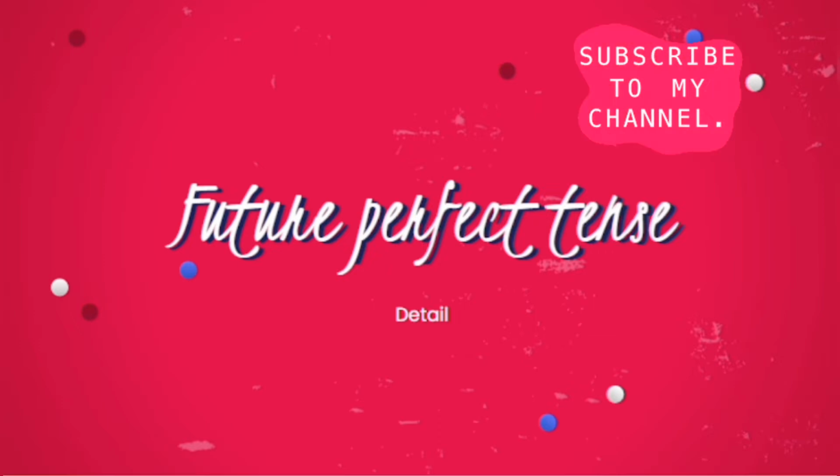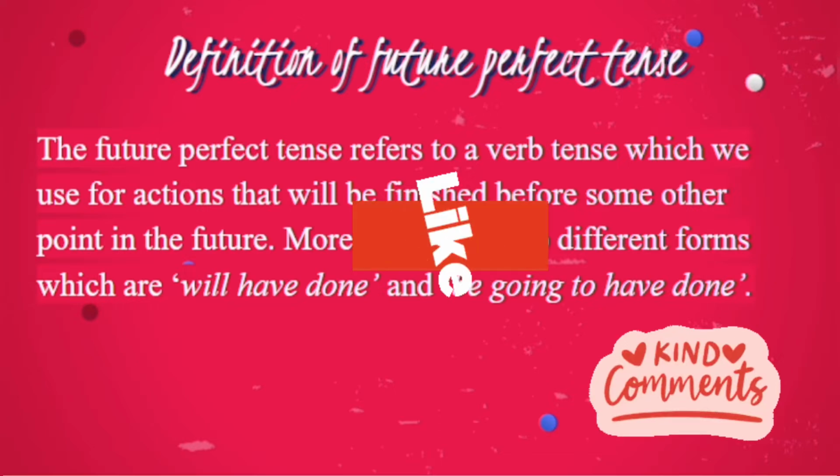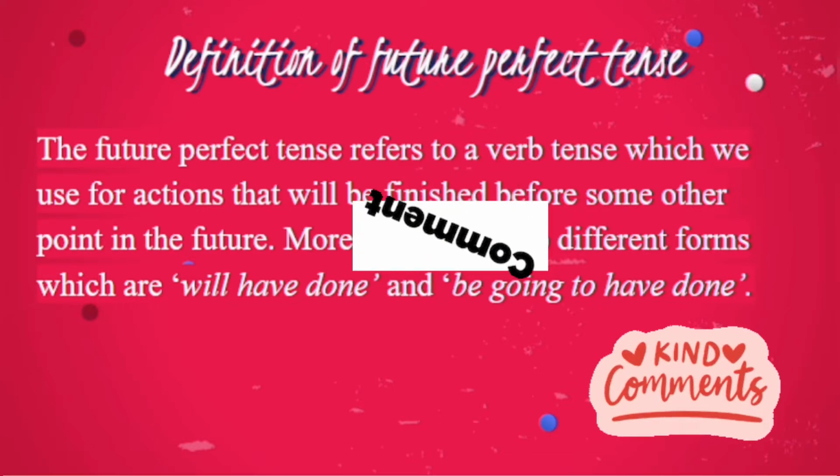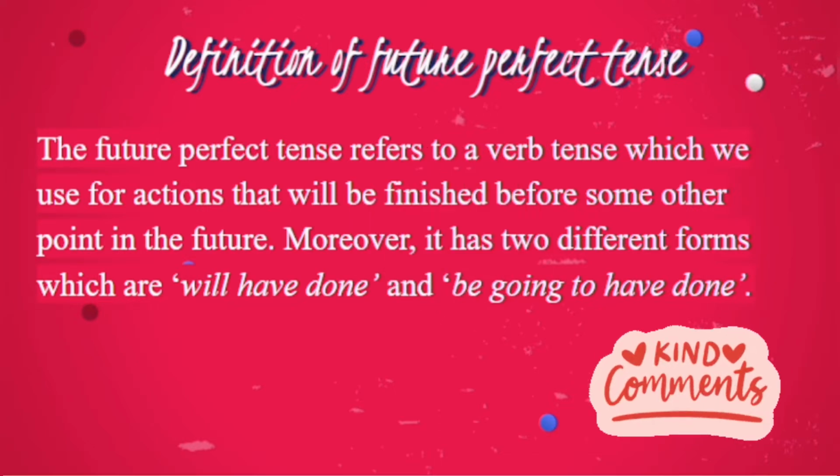The future perfect tense indicates actions that are complete or finished. These actions have not yet occurred but will occur and be finished in the future. Definition of future perfect tense. The future perfect tense refers to a verb tense which we use for actions that will be finished before some other point in the future. Moreover, it has two different forms which are will have done and be going to have done.